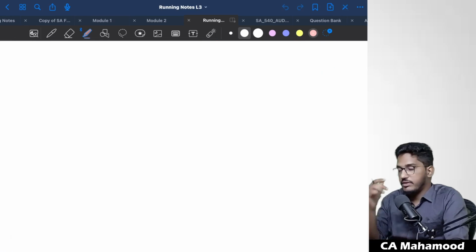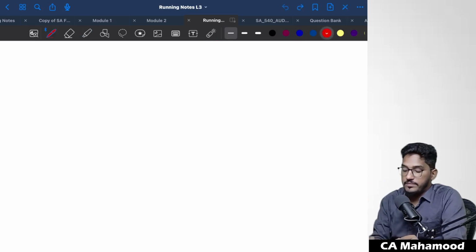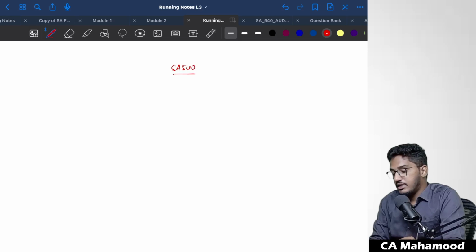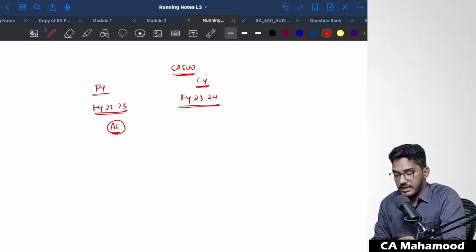If we go further into the applicable material of SA 540, SA 540 says one more thing. Take for example, in the given case, you are conducting the audit for the financial year 23-24. This is the current year audit. Previous year will be financial year 22-23. Last year, as on the balance sheet date, the client would have made accounting estimates. Since as on last year's balance sheet date they did not know the exact figure and could not do a precise calculation, they created an accounting estimate as on the balance sheet date.